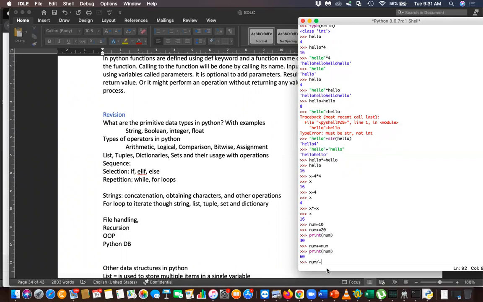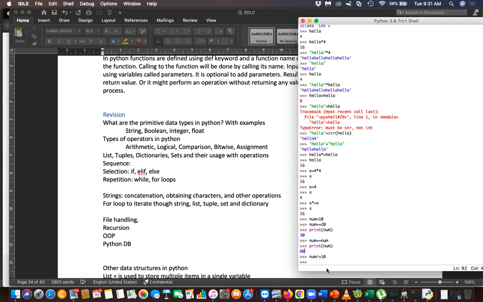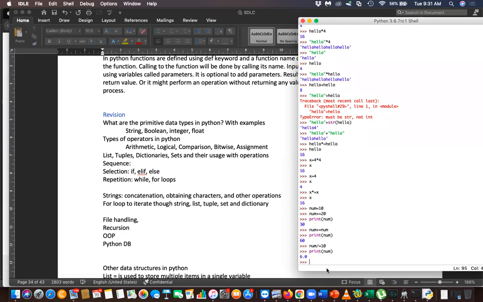Division equal 10. What is the value of num now? 6. Is it 6 or 6.0? Please give the exact answer, right? It's 6.0. It's not 6. It's 6.0.